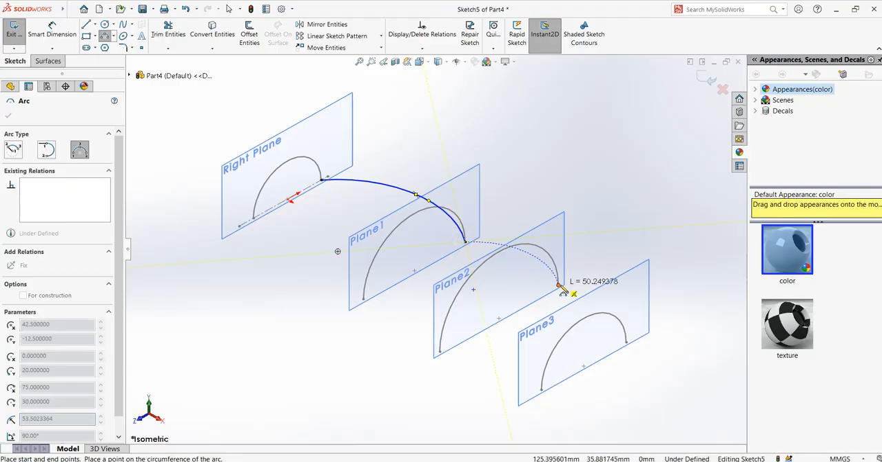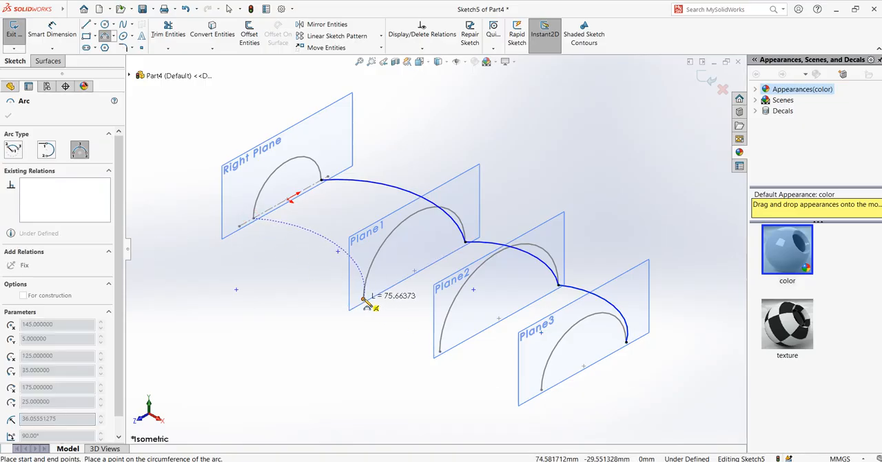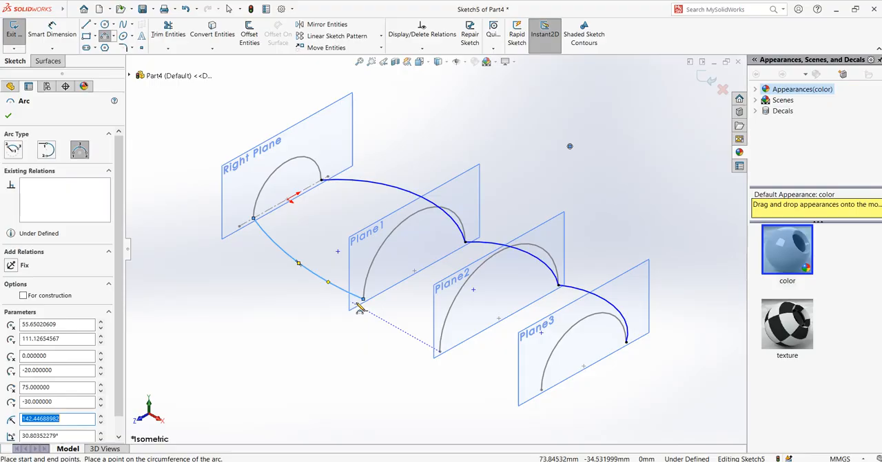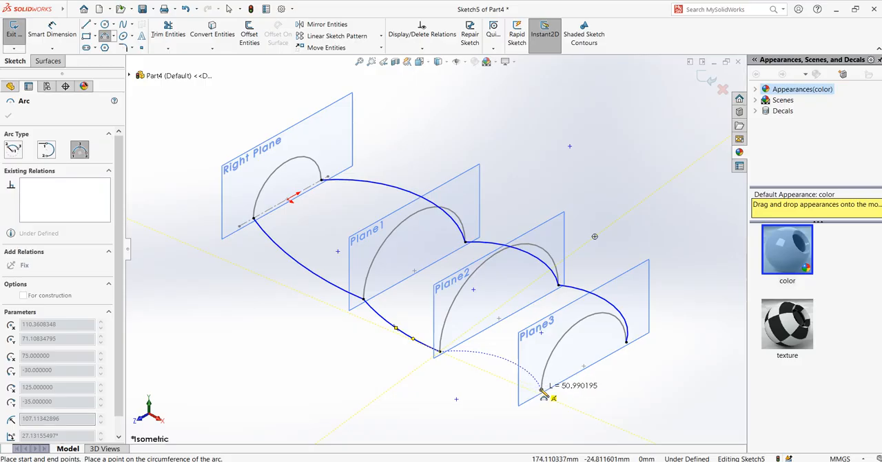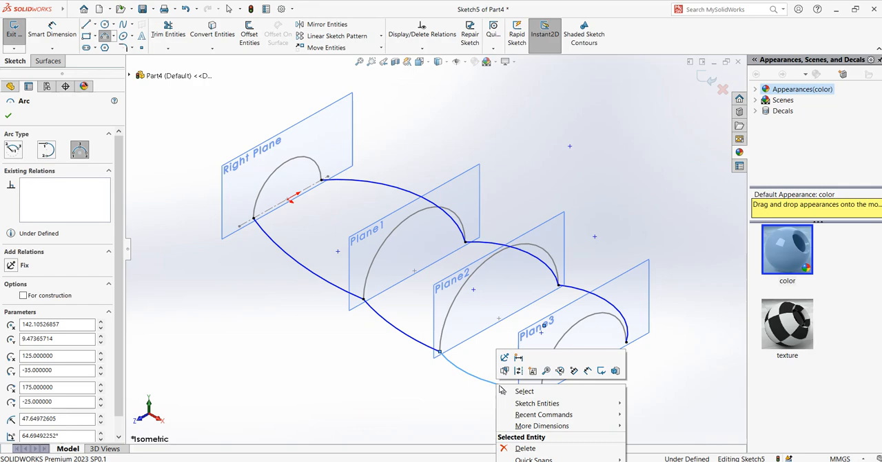Again, click here, click in the next, click anywhere, then click these points, this point, click anywhere here. Then again from here. So both of these are the guide curves. So follow the same thing here. Click and click here, here. Yes. Right click, select.